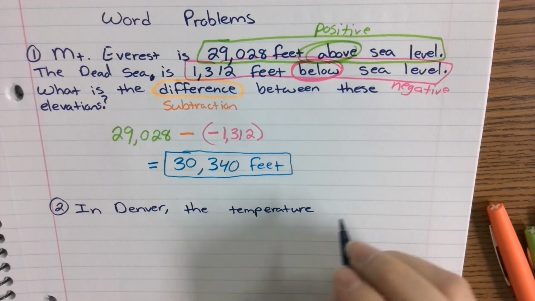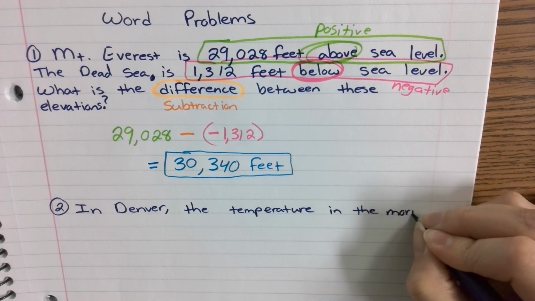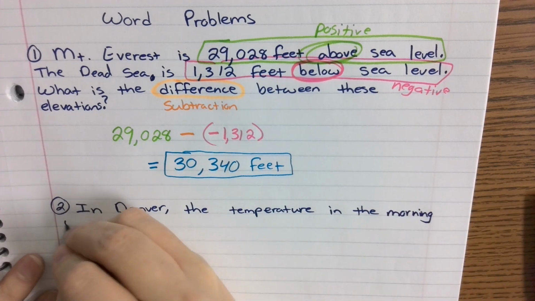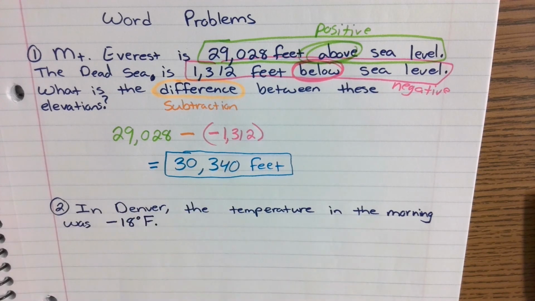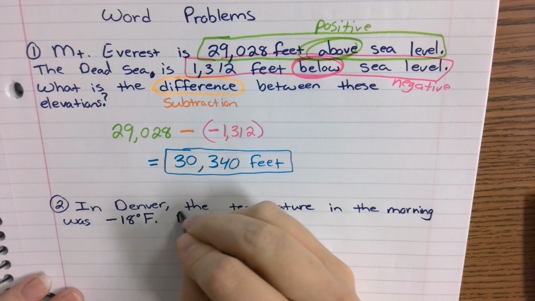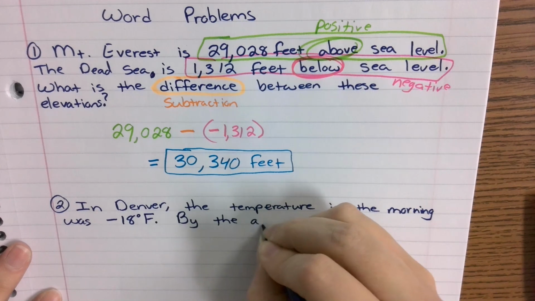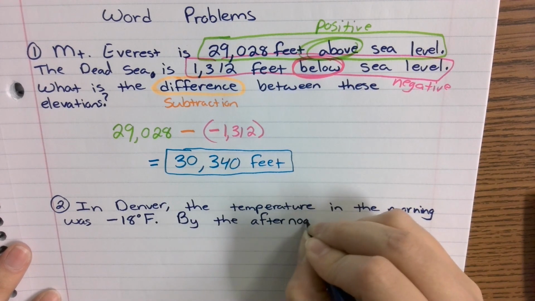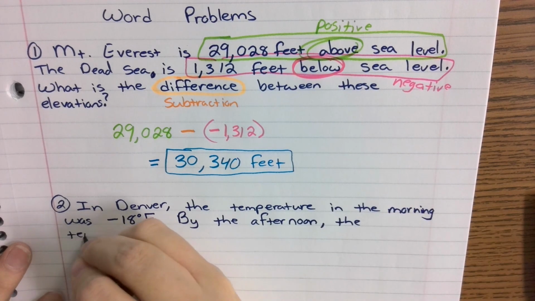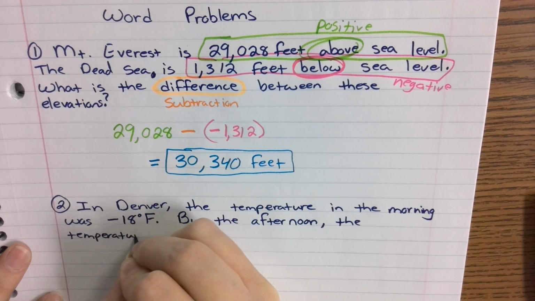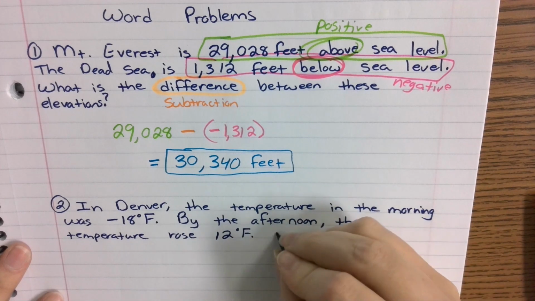All right, so in Denver, the temperature in the morning. So it's really, really cold in the morning. But let's pretend it's really, really, really cold, and it was like negative 18 degrees Fahrenheit. So in the morning it's negative 18 degrees, but then by the afternoon it's going to rise 12 degrees. Some of you are still talking. By the afternoon, the temperature rose 12 degrees. So I want to know what the temperature is now.